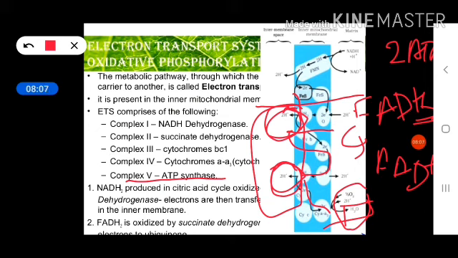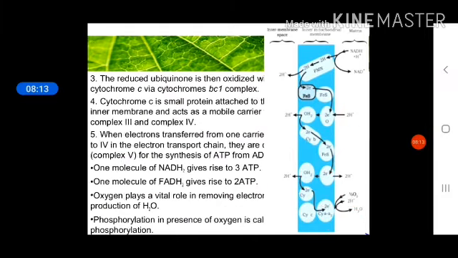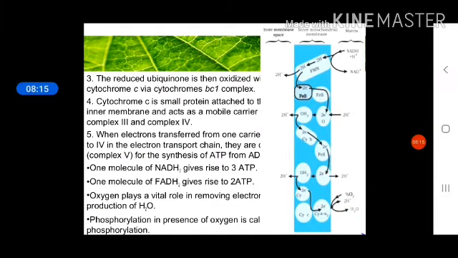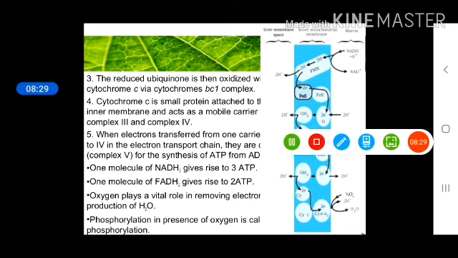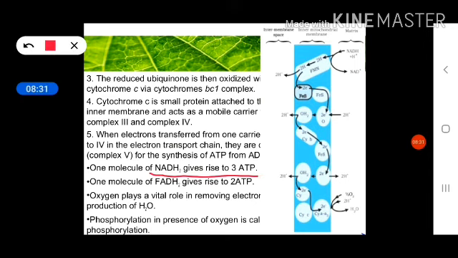Okay, so this is the fifth complex, you can see here, and it is also known as ATP synthase, because in complex number 5 ATP synthesis takes place. So when hydrogen ions accumulate in the intermembrane space of the inner mitochondrial membrane, you already know about the F0 complex. F0 forms the base, F1 forms the head part, and this F1 contains the ATP synthase enzyme.